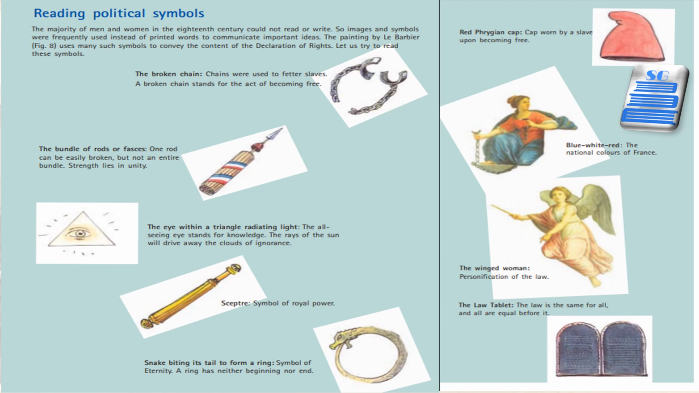The sceptre is the symbol of royal power. A snake biting its tail to form a ring is the symbol of eternity. The red Phrygian cap, you can see, was worn by the slave upon becoming free. Blue, white, red, these colors are the national colors of France. The winged woman is the personification of the law. The law tablet shows that the law is the same for all and all are equal before it.